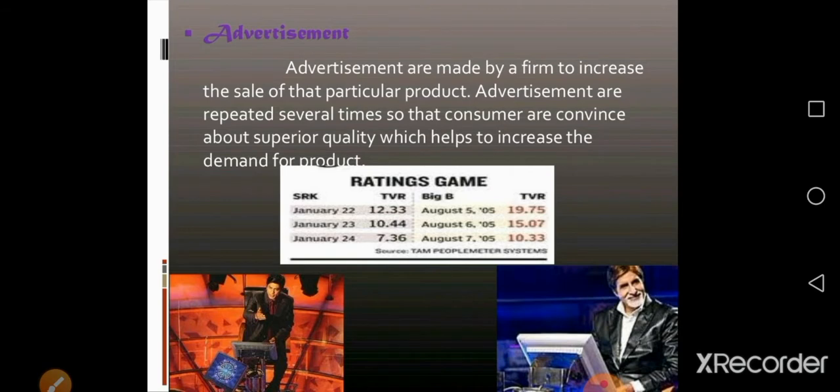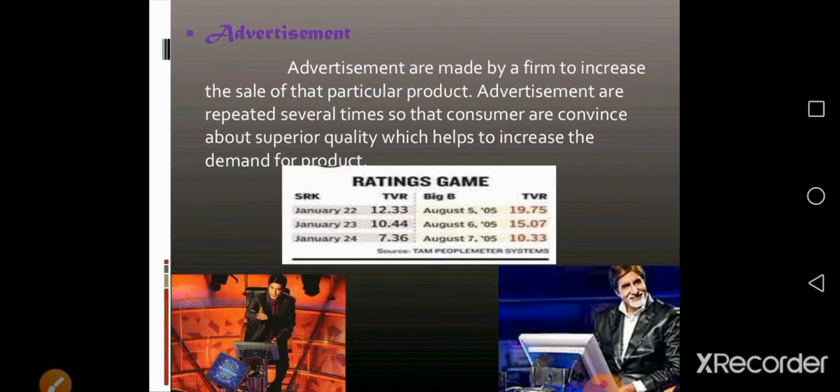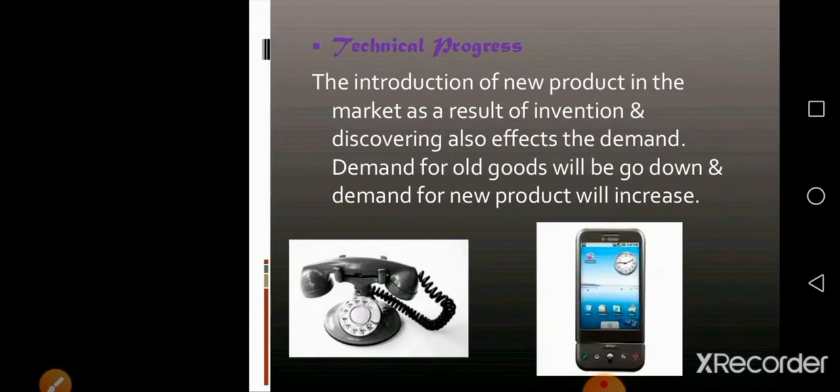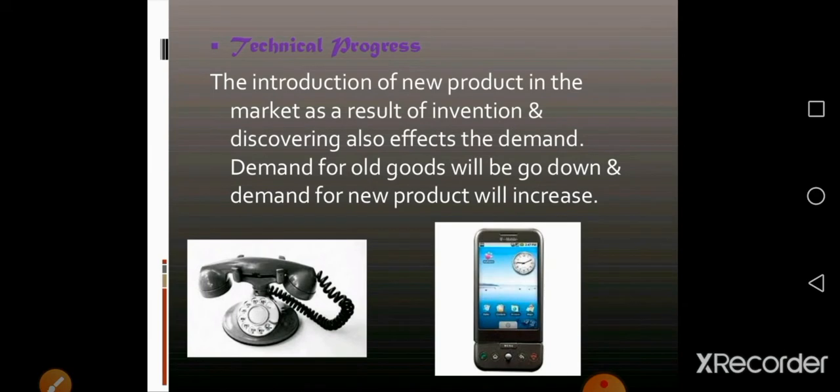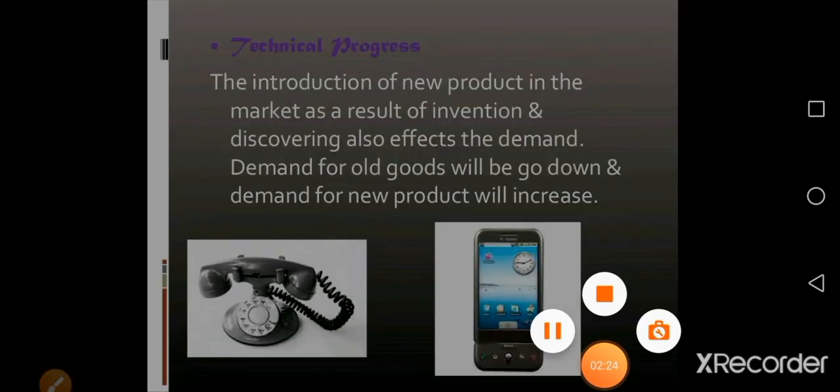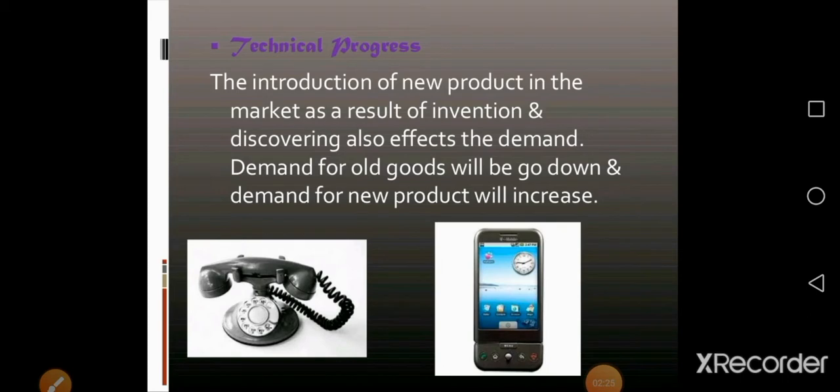Advertisements are made by a firm to increase the sale of that particular product. Advertisements are repeated several times so that consumers are convinced about superior quality, which helps to increase the demand for a product. Technical progress. The introduction of new products in the market as a result of invention and discovery also affects the demand. The demand for old goods will go down and demand for a new product will increase by technical progress.